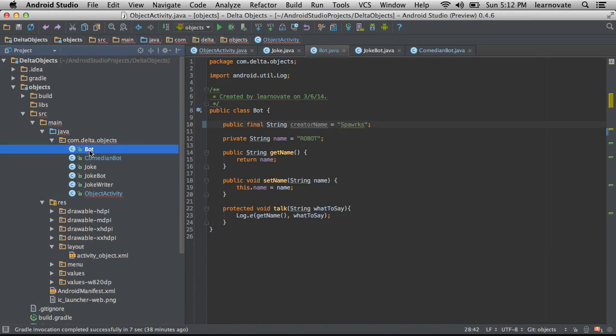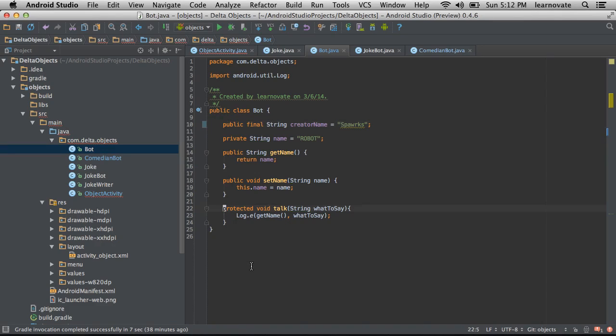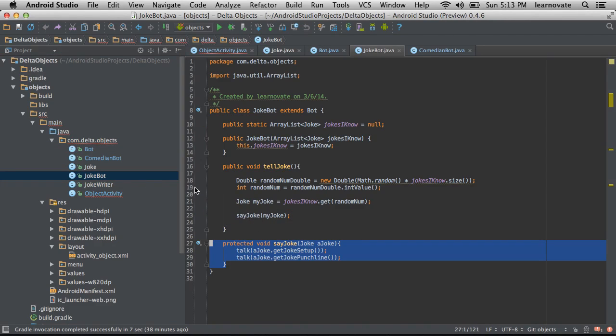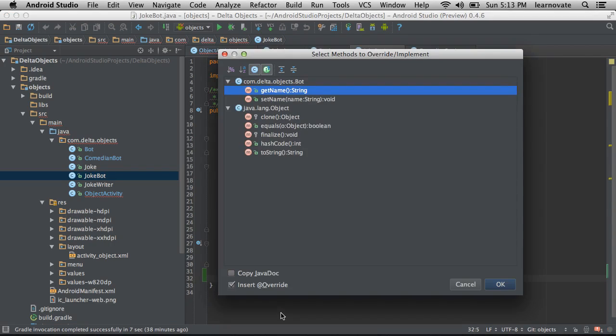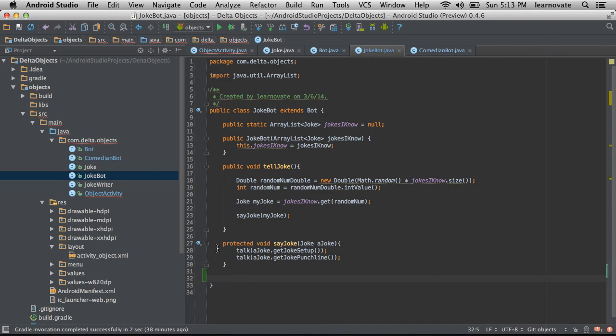So check this out. Let's say in Bot, I never wanted anybody to override my talk method. Let's say this was a particular piece of functionality that I was like, look, never change this. I don't want you to override it. Well, by adding final to it, you'll notice that if I now go to something that tries to extend it in JokeBot, I'm going to auto-generate an override method here, I don't get the option even. That is now a final method. That method cannot be overridden, no matter how hard I try.